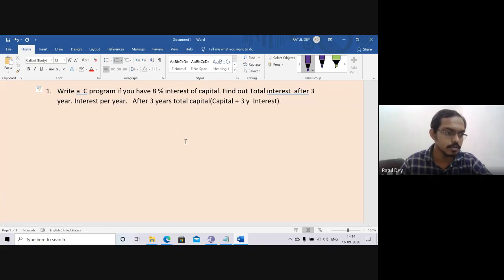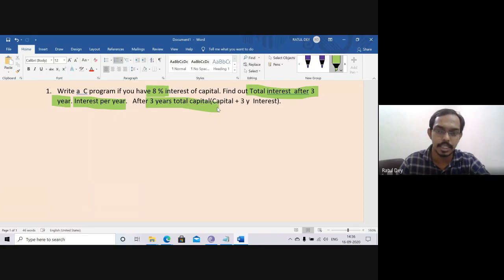Please, anybody unmute. Yes. I am asking you to write a C program which gives the 8% interest. So you have to find out the 8% interest of some capital. Suppose you are given 1000 as the amount. What is the 8% interest per year? Now you have to find out the total interest after 3 years. That is the second question. So you have to multiply the interest per year by 3. Next, after 3 years, the total capital means your capital value plus 3 years interest. Is it clear?